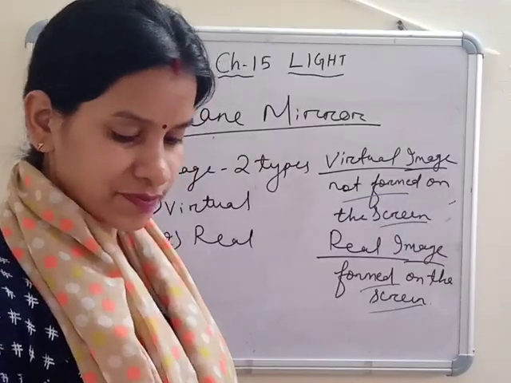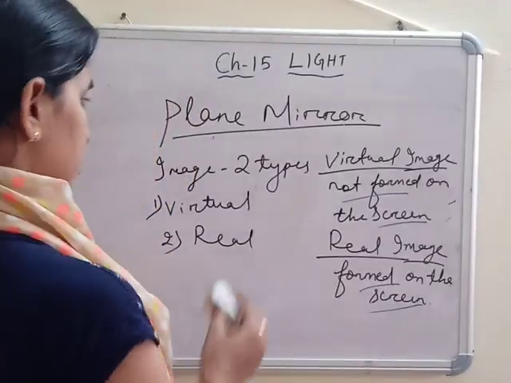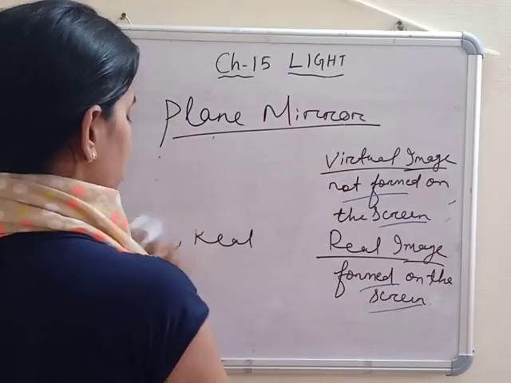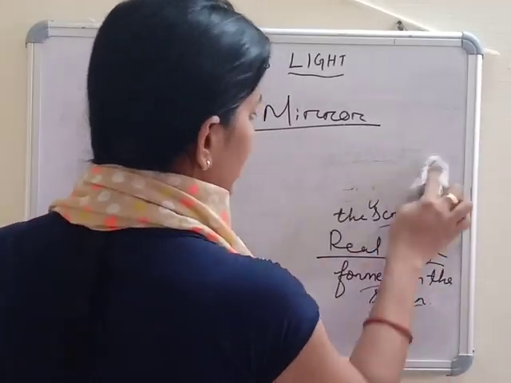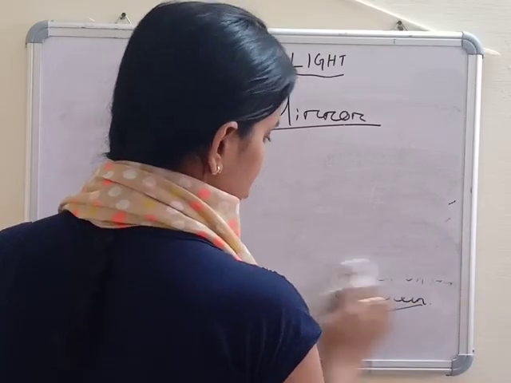Now next, move to the characteristics of the plane mirror, how the images are forming. So you are clear now: in the plane mirror, virtual images are formed.